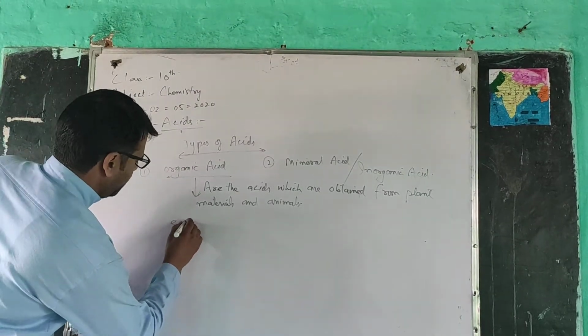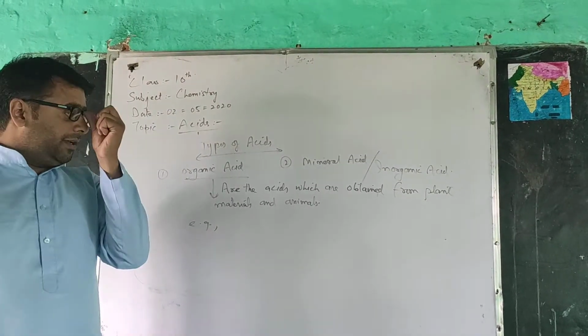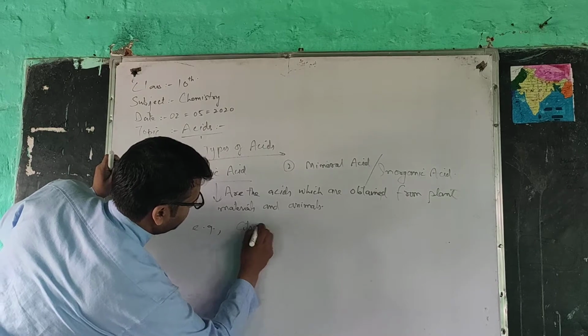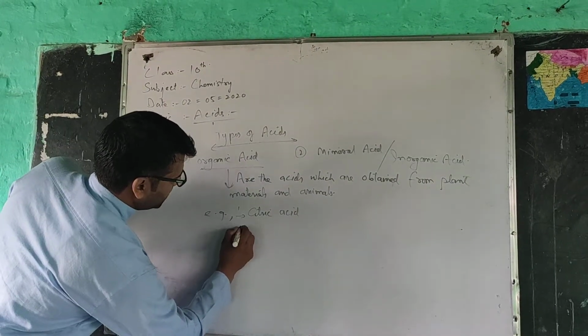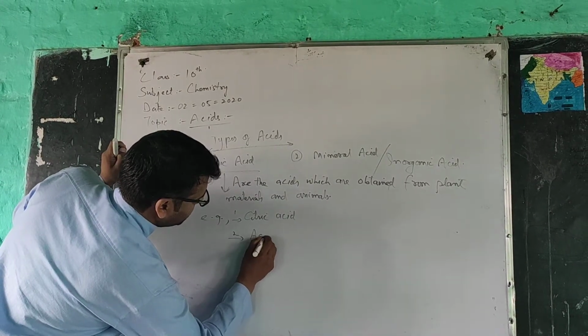Now we have many types of these organic acids. Various examples of these organic acids: first, citric acid. Second, acetic acid.